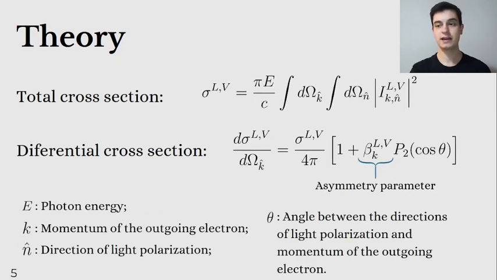Here we can see the expressions for the total cross-section and the differential cross-section. The total cross-section depends only on the scalar modulus of the transition elements. And the differential cross-section, that's related with the angular distribution of the electrons, depends on the total cross-section and on the asymmetry parameter.